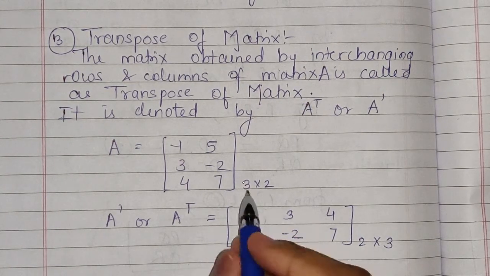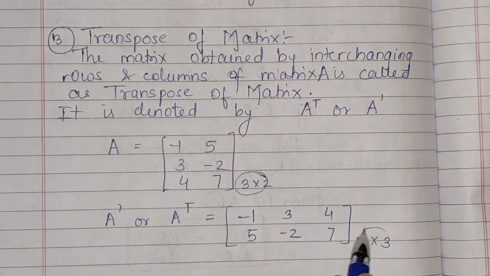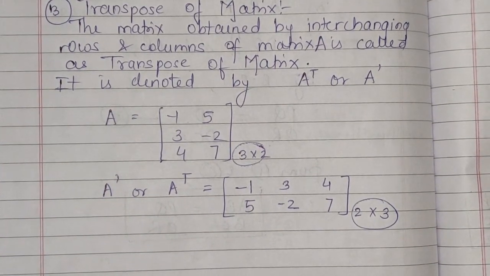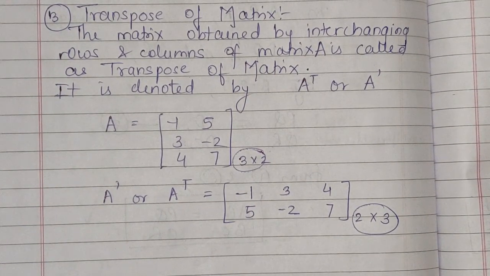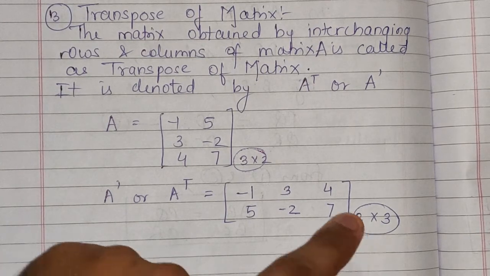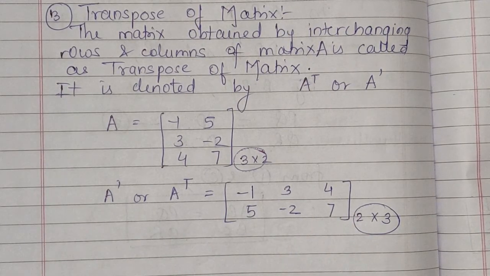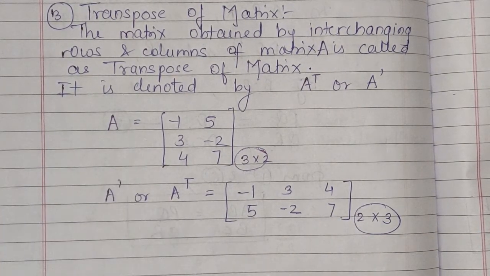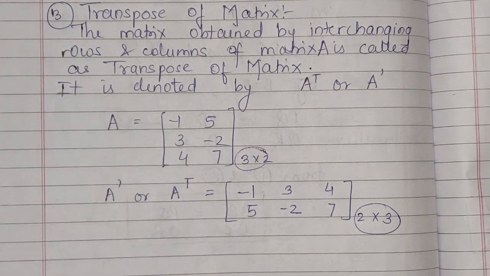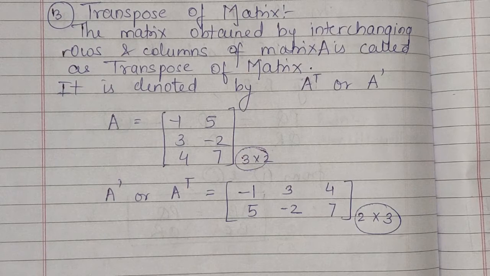Now observe the order of both the matrices. So you can understand that by taking a transpose of any matrix, the rows and the columns will get interchanged. So here the order was 3 by 2 and here the order is 2 by 3. We have just interchanged all the rows into their columns.